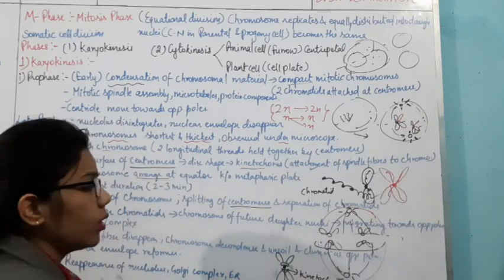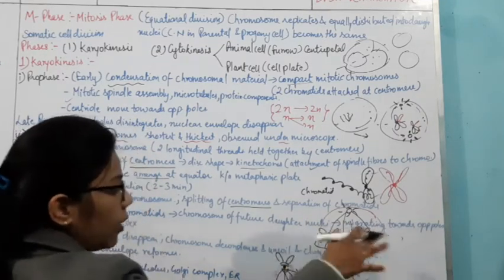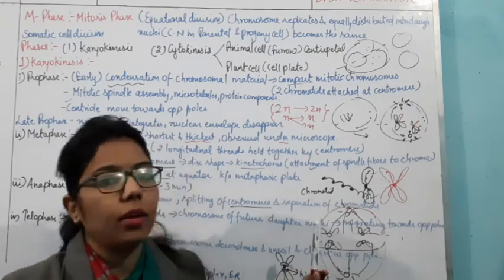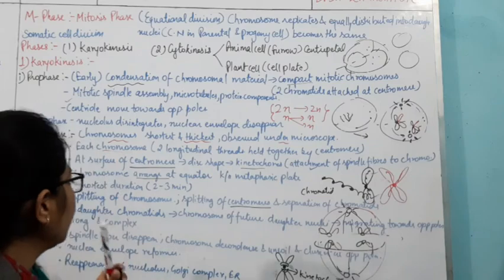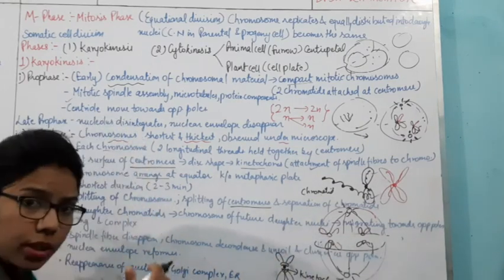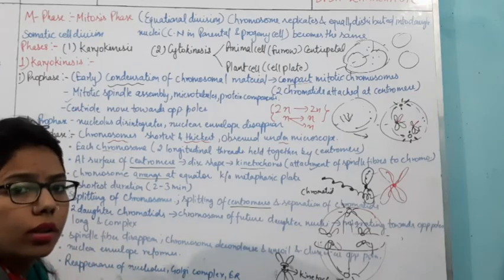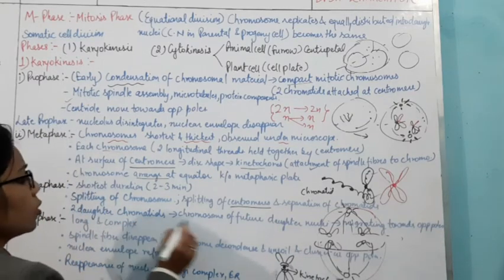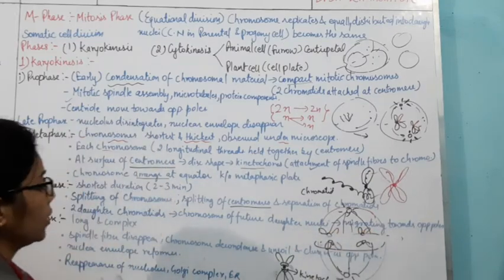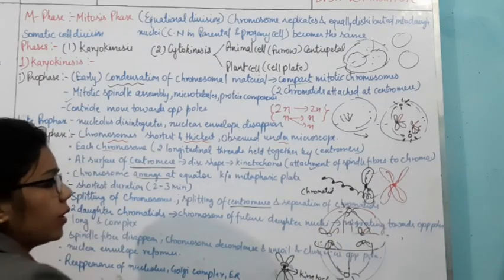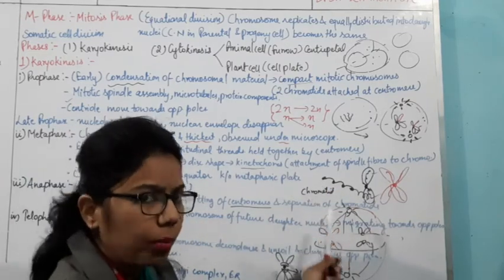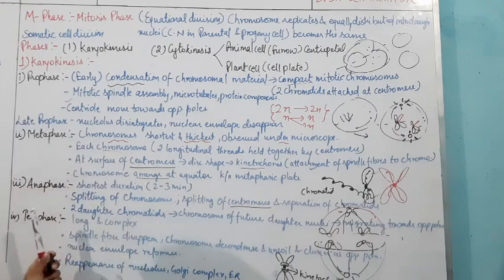Okay, so the main thing happening here is that the centromere gets divided, and due to this the chromatids get separated. And when they get separated, what will happen? They will move to the opposite poles and form the future daughter nuclei. So these are the two chromatids, and these are the two chromatids. These two daughter chromatids will form the daughter nuclei when they move towards the opposite poles. So this is the anaphase.